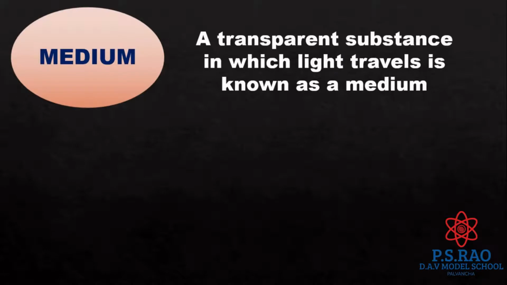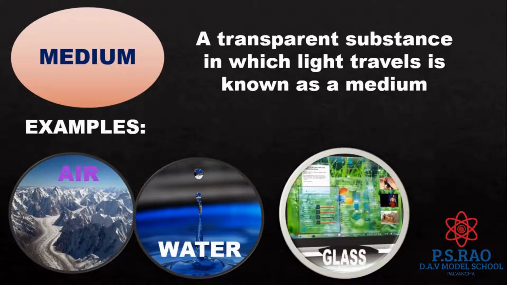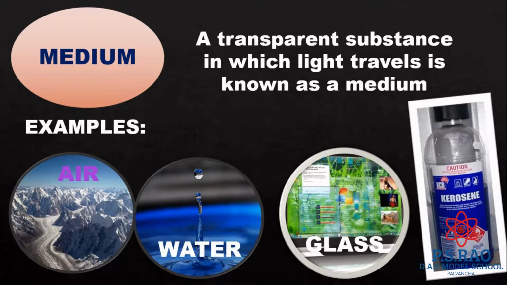What is meant by medium? A transparent substance in which light travels is known as a medium. Examples: air is a medium, water is a medium, glass is a medium, and kerosene is a medium.